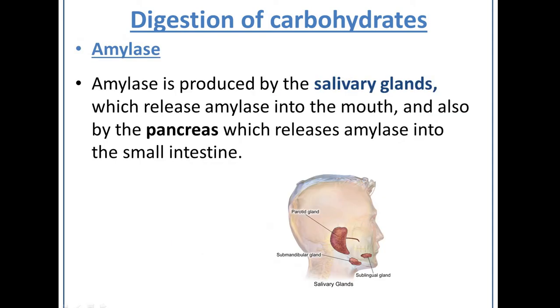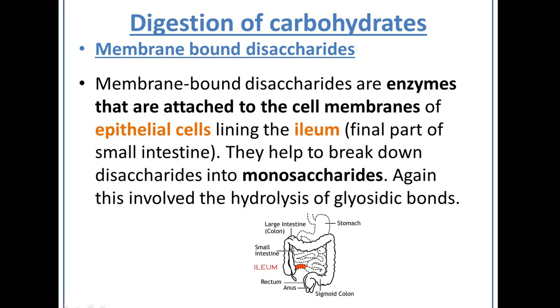So amylase is produced in the salivary gland, which releases amylase into the mouth, and also by the pancreas, which releases amylase into the small intestine. There are also membrane-bound disaccharidases, which are enzymes that are attached to the cell membrane of the epithelial cells in the lining of the ileum, which is the final part of the small intestine. And they help to break down the disaccharides, like maltose, into monosaccharides, like glucose. And again, this involves the hydrolysis of the glycosidic bond, so the splitting of that glycosidic bond using water.